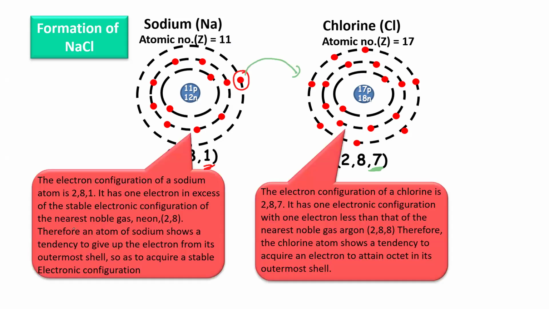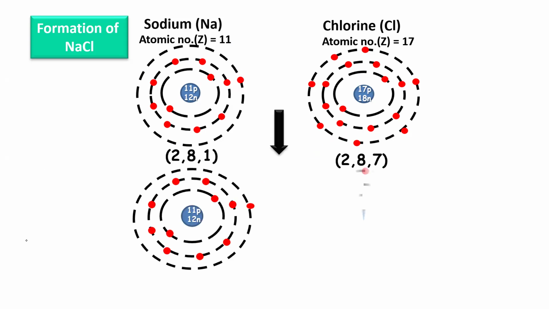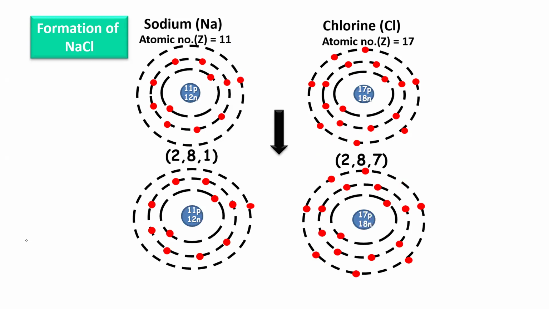It is 2,8,1. So, it wants to become like what? 2,8. Chlorine is 2,8,7. It wants to become like 2,8,8. So one electron from here will go here, and it will become 2,8,8. And if sodium loses this electron, it will become 2,8 or not? Tell me. Right? So look here how the electron is going. Can you see? Look, it will dance and go. Look, it is going. Can you see? Oh my God.